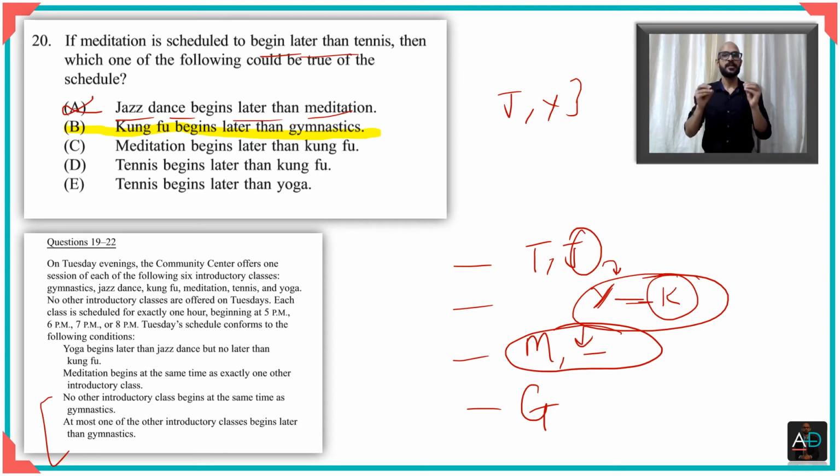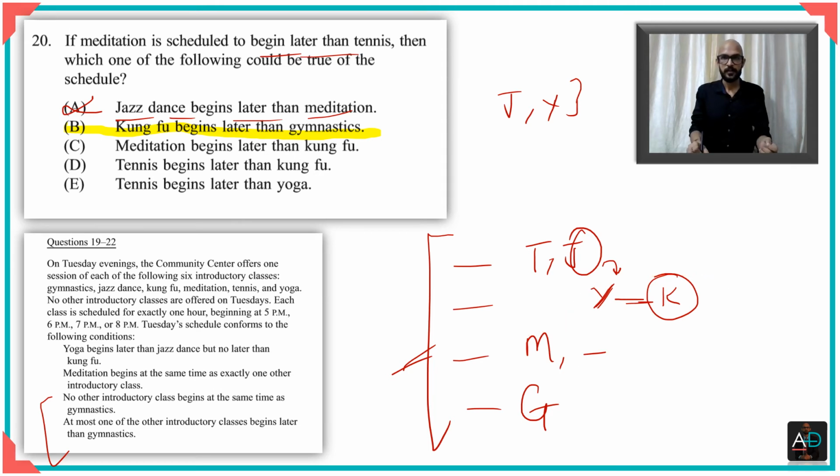You need to place something along with meditation, right? Now, if you were to place something along with meditation, then you would realize that the number of slots would increase. So either you would have meditation with nothing, or you would have to increase the number of time slots. Let me show you how. Let us say if I were to now place, now you know that Kung Fu is before meditation, that means Kung Fu is here.